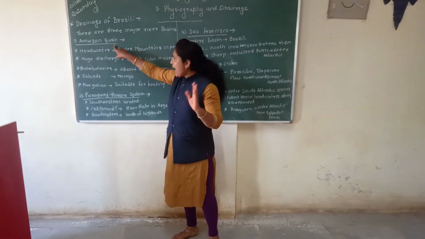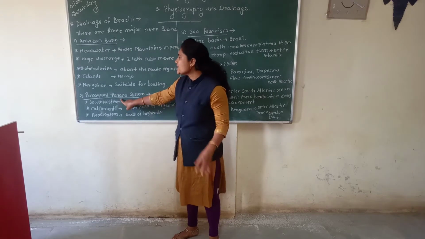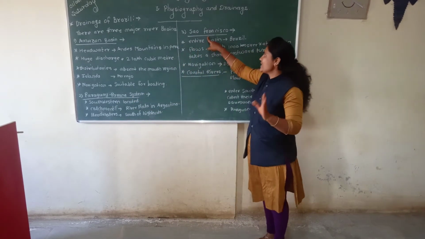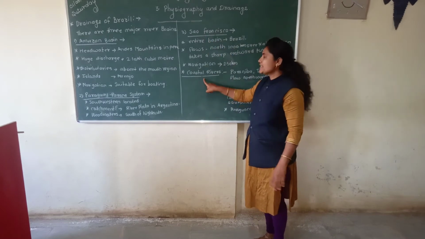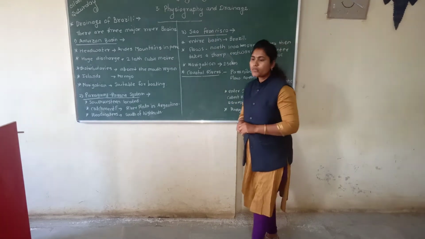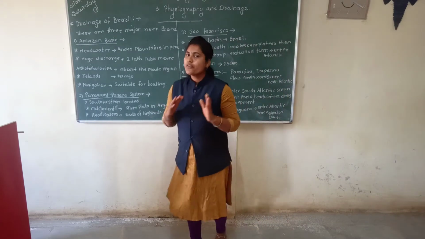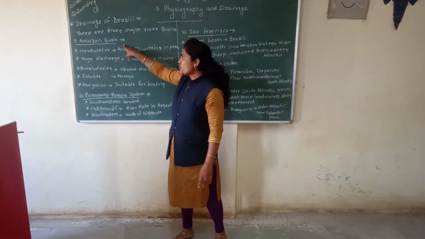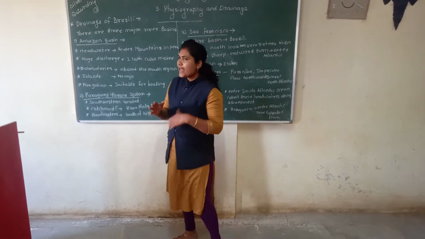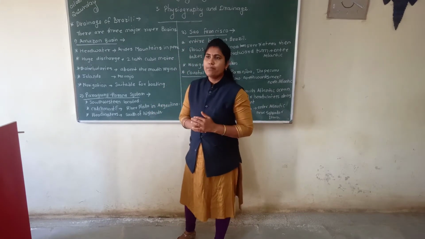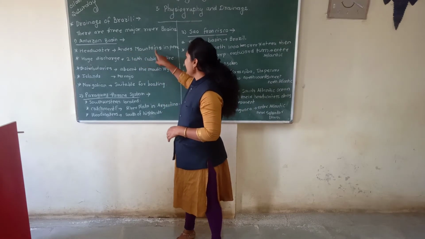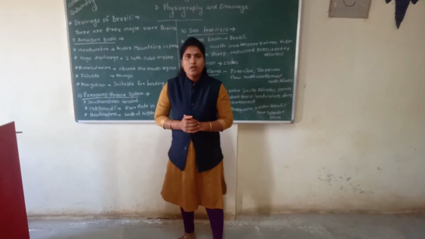First one is the Amazon basin. Second one is the Paraguay-Paraná system. Third one is the San Francisco. And the fourth one, which is a common point, is the coastal rivers. Student, let's see the first point, the Amazon basin. The Amazon basin collects its headwaters, means takes water, from the Andes mountains in Peru.